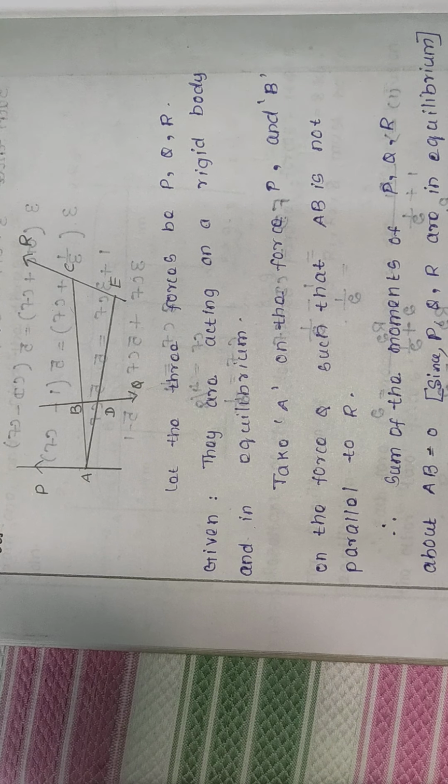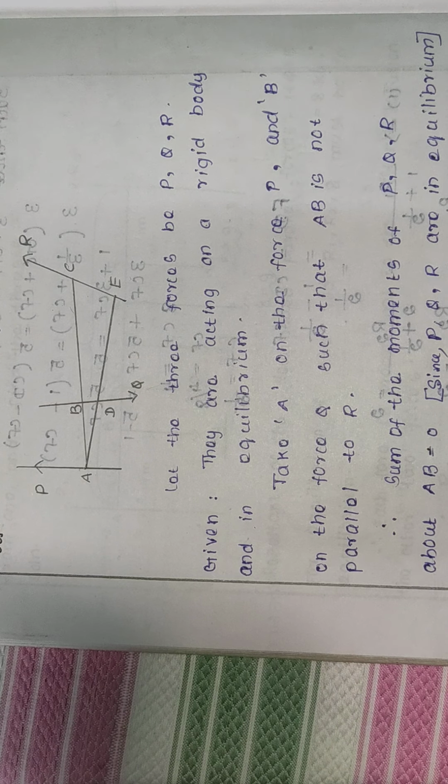Since the moment of R about AB is equal to 0, this line AB should meet R at some point, let it be C. Similarly, if D is another point on Q such that AD is not parallel to R, we prove R must intersect AD at a point E. When we extend that line, it should intersect the line R at E.